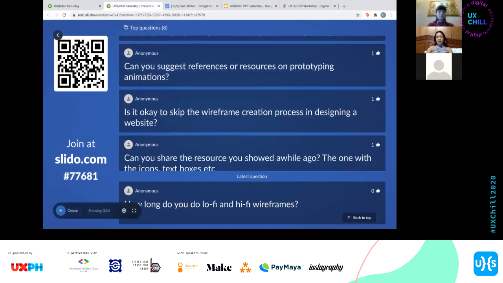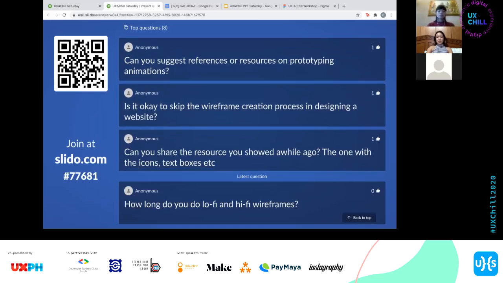Can you suggest references or resources on prototyping animations? I'll follow up with this. I don't have any top of mind. When it comes to prototyping animations, I do have one reference, yun yung forever reference ko on animations. It's a Medium article. I will have to check the link.